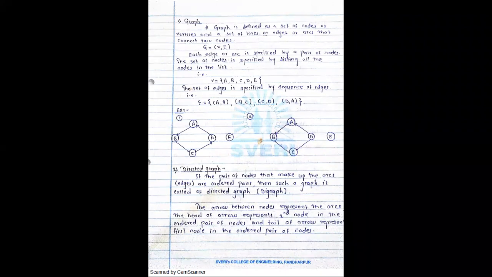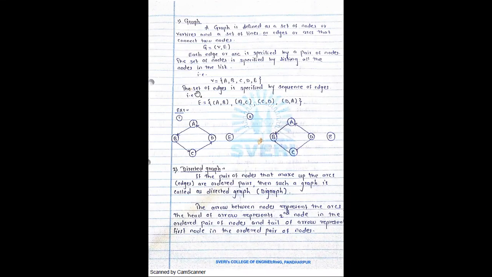Now each edge or arc is specified by a pair of nodes, and the set of nodes is specified by listing all the nodes in the list. Here you can see the list. V is equal to A, B, C, D, E. These are the vertices we have used, right? V represents the set of vertices. So how many nodes are there? These nodes are represented by using the vertices V, right?